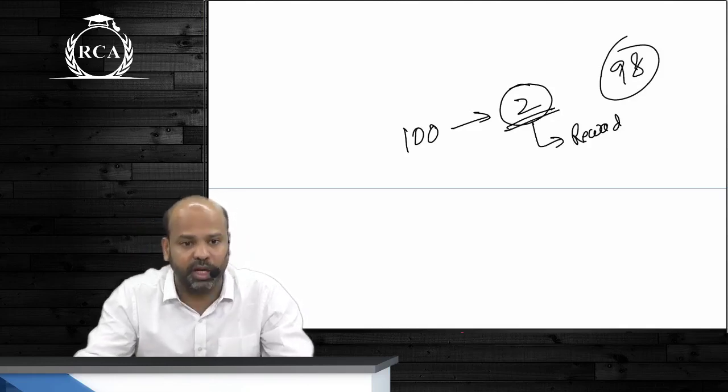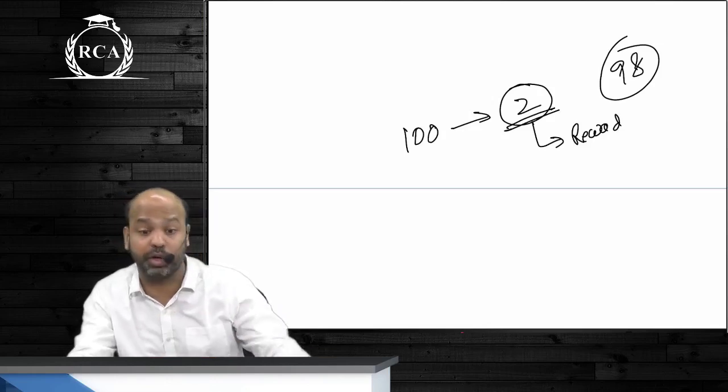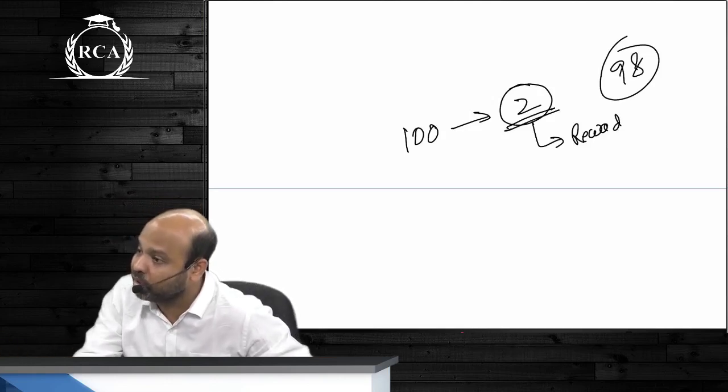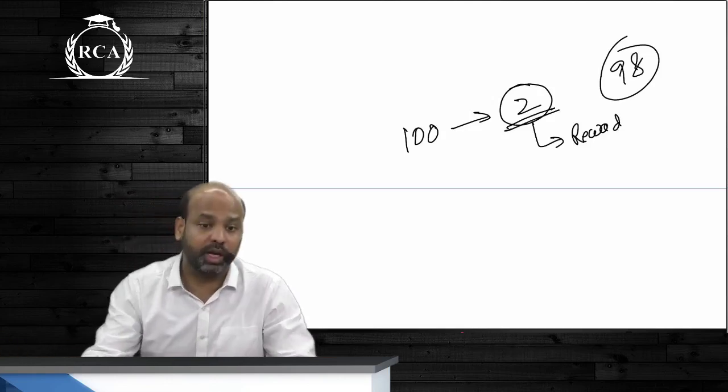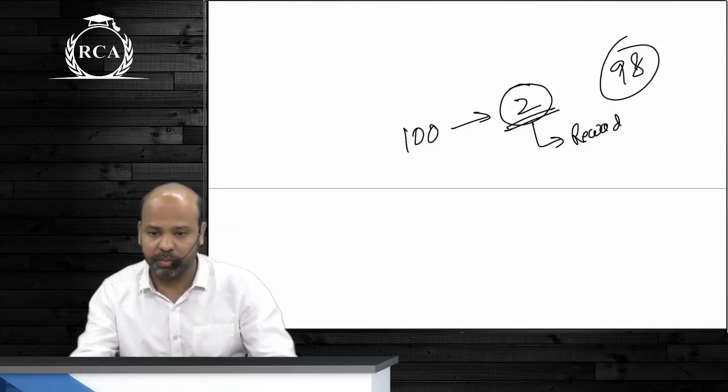But what is the point here, guys? Whenever there is some amount being received today against which you are liable to render service on a later date, that is not your income today. That is your deferred revenue. What will you do with that? Disclose that as a liability. Please do not take it to your P&L account.